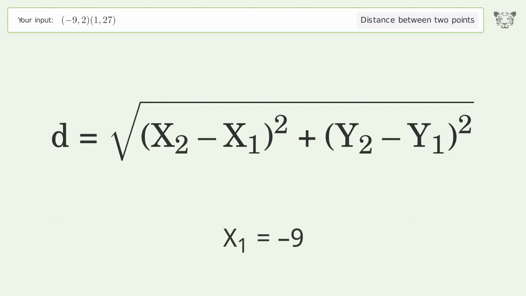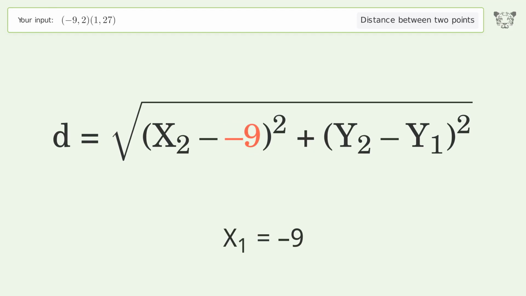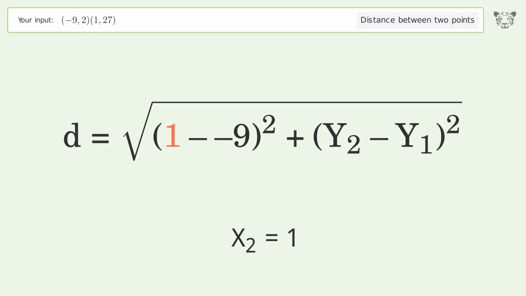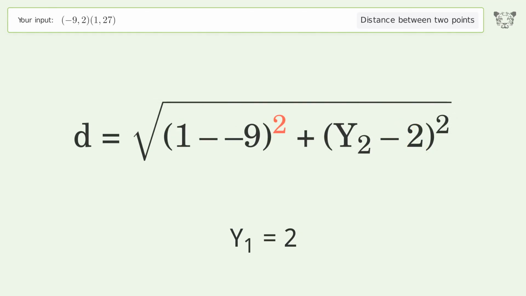x1 equals -9. x2 equals 1. y1 equals 2. y2 equals 27.